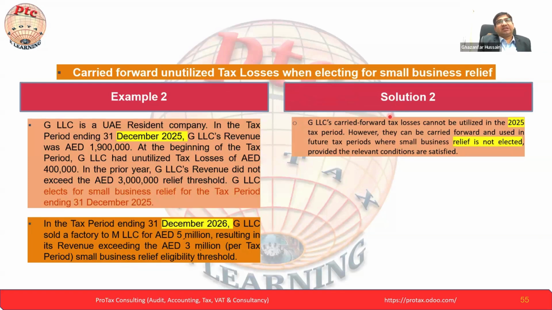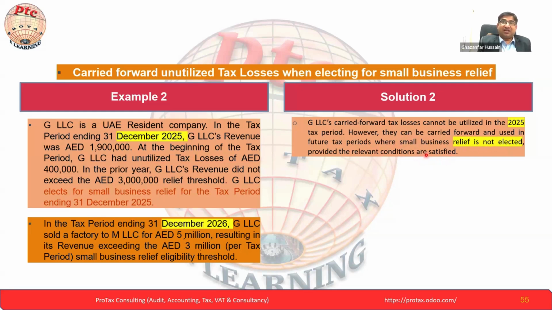Now, here we will understand that GLC carry forward tax losses cannot be utilized in 2025, because at the beginning of 2025 he has 400K unutilized tax losses. Now he's saying cannot be utilized. However, they can be carried forward and used in a future tax period where the small business relief is not elected, provided the relevant conditions are satisfied.